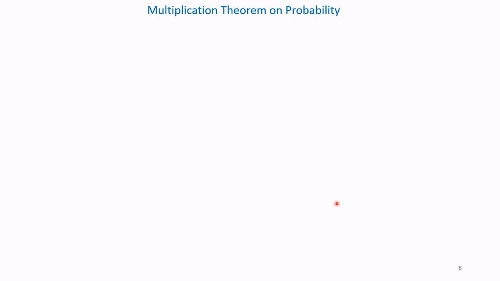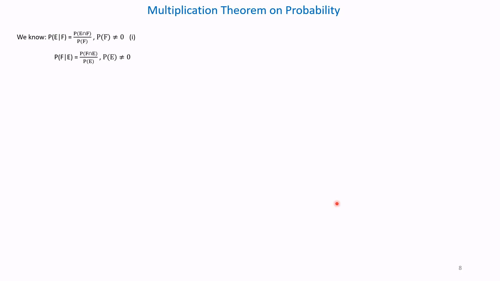Let us study it. We know the conditional probability of event E given F has occurred is given by the relation probability of E intersection F divided by probability of F, and probability of F is not 0.